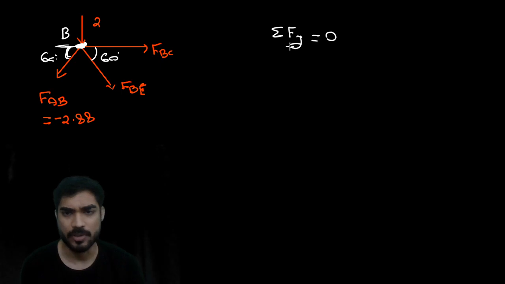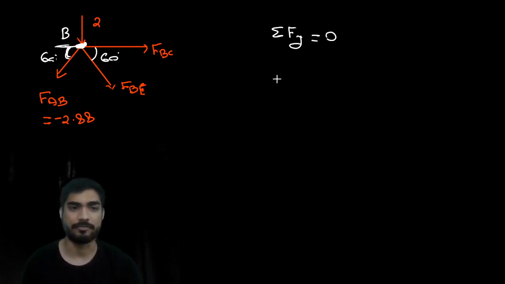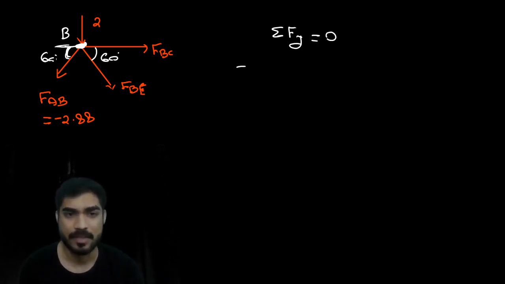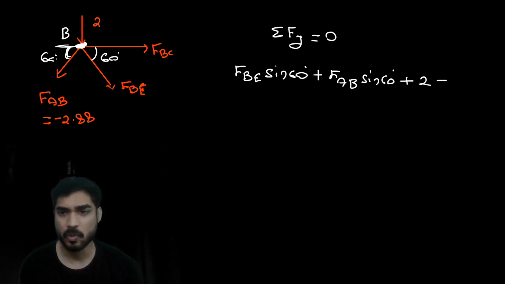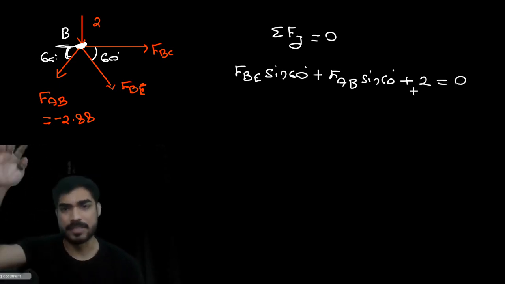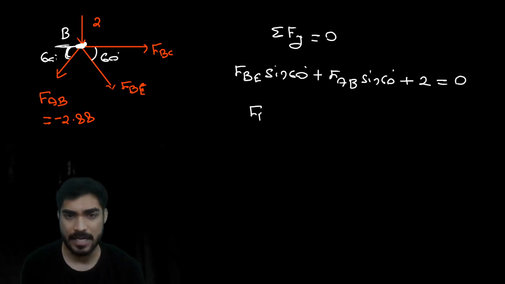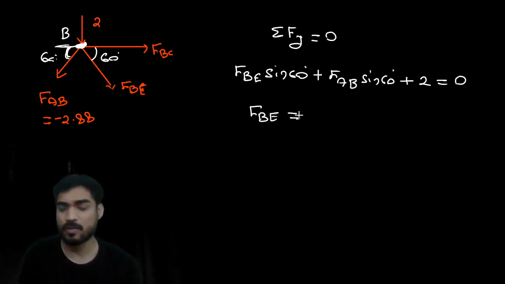From summation of Fy equal to 0 I will get FBE. So what will I get? FBE sin 60 plus FAB sin 60 plus 2 equal to 0. All these three forces are downward. So from here you will get FBE.